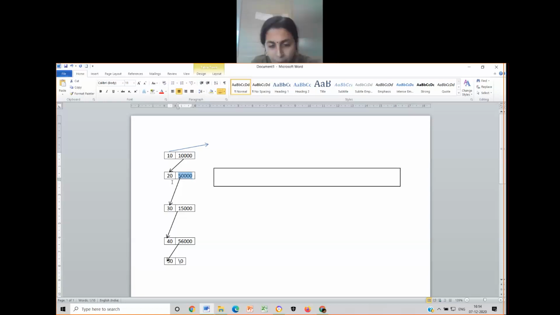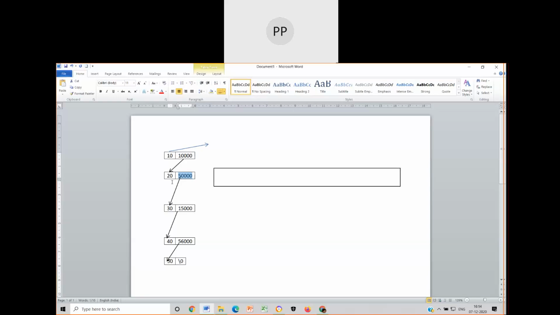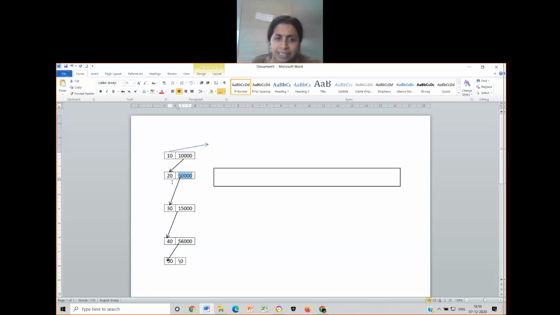I didn't get your last point. Ma'am, so to access that 30, do we have to use star current or not, ma'am? Because only current, its value is at the address of it.